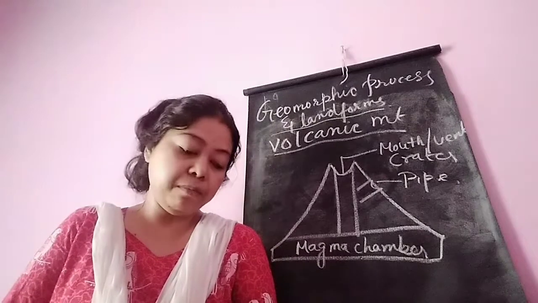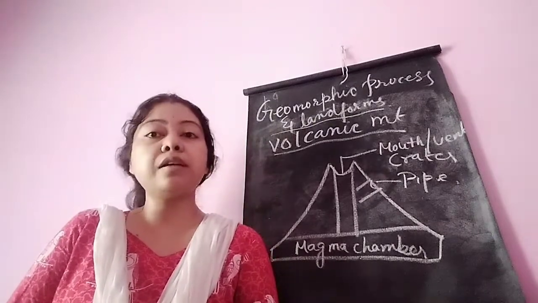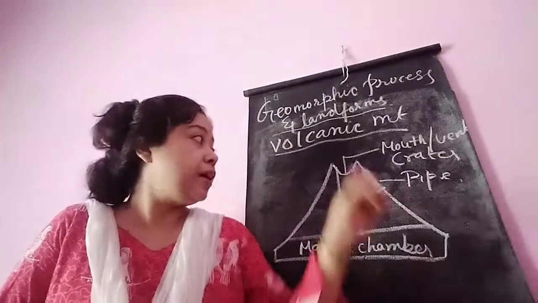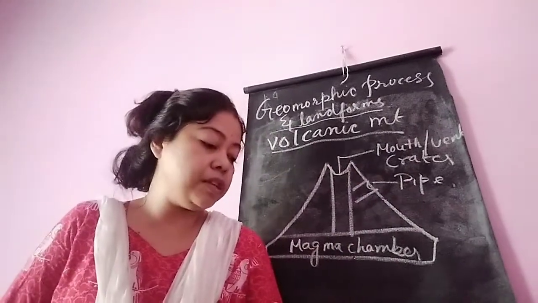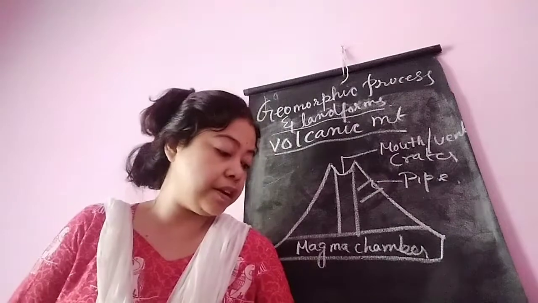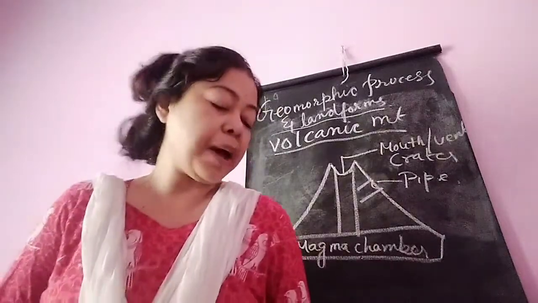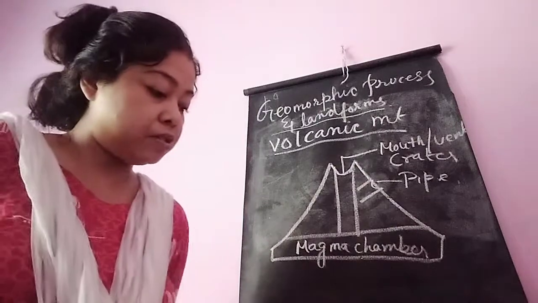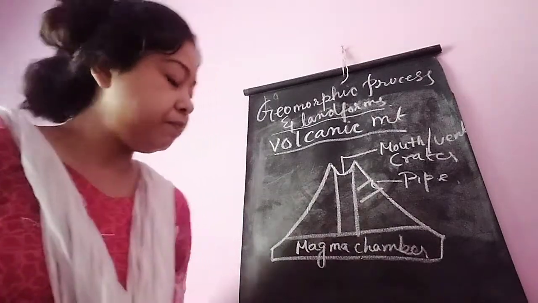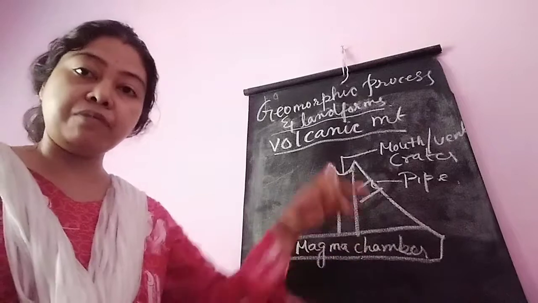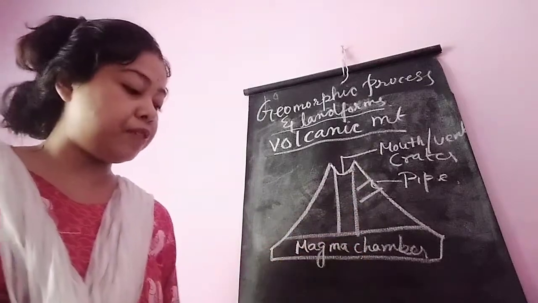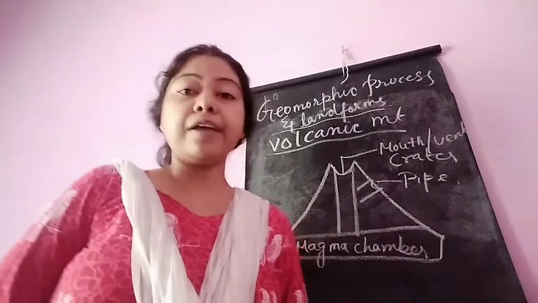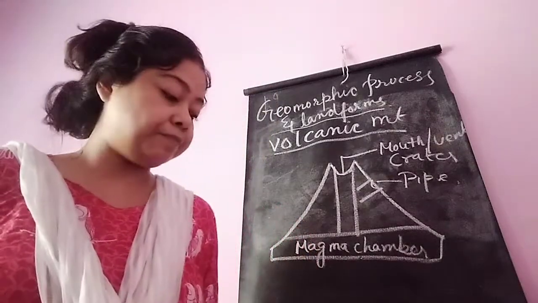Features of volcanic mountain. Volcanic mountains are conical in shape. See, the shape is conical. The topmost part of the volcano is the opening, which is known as crater. Apart from the primary crater, there are also secondary craters from where volcanic eruption also takes place. Below there is a magma chamber, which is connected by the pipe from where eruption takes place. Some volcanic mountains are also associated with a crater lake.